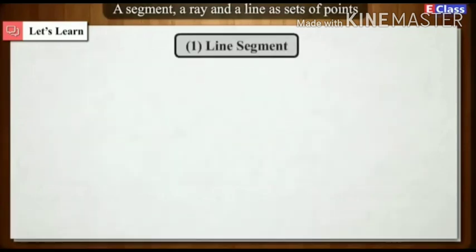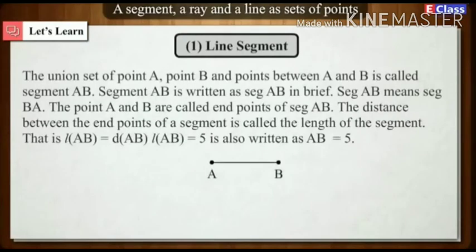1. Line segment. The union set of point A, point B and points between A and B is called segment AB. Segment AB is written as seg AB in brief. Segment AB means segment BA.